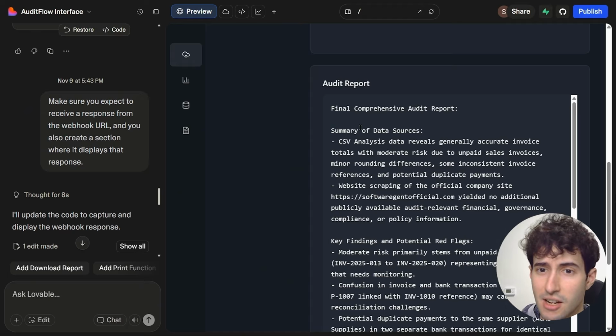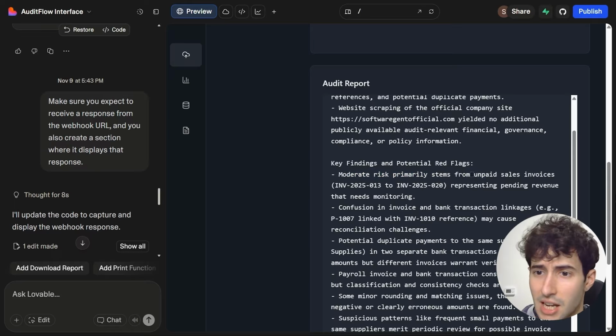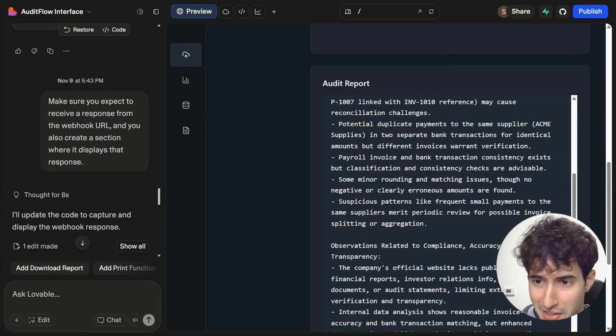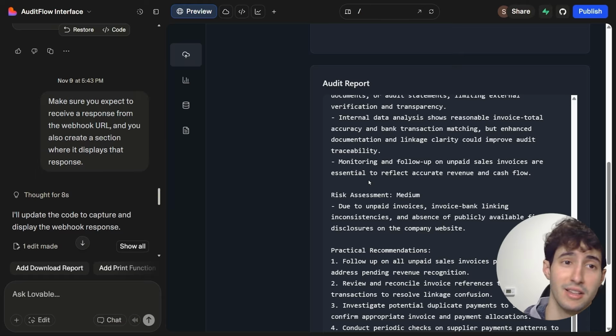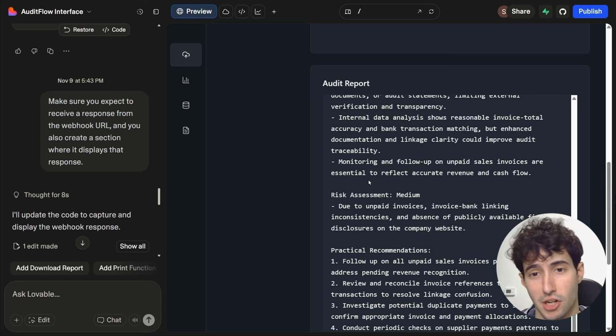As you can see, we have a summary of our data sources, our key findings, which is moderate risks in unpaid sales invoices, confusion in invoice and bank transactions, some potential duplicate payments, payroll, invoice and bank transactions consistency exists, but some information about the payroll and a bunch of other useful things that an AI auditor will actually go and spend a lot of hours to find all this information, and we just managed to automate it with just a very simple automation in N8N.